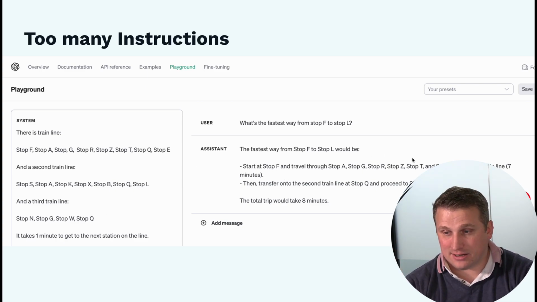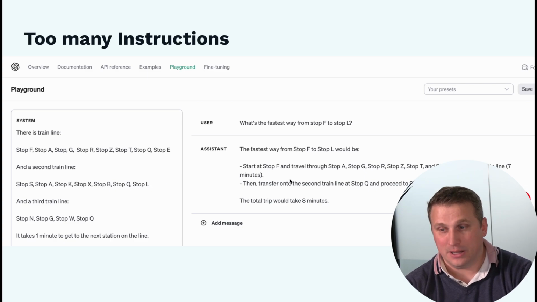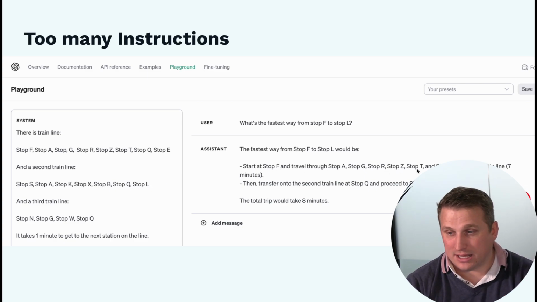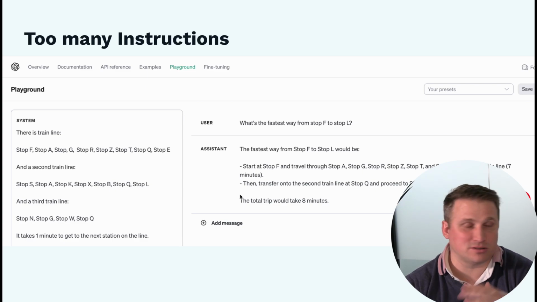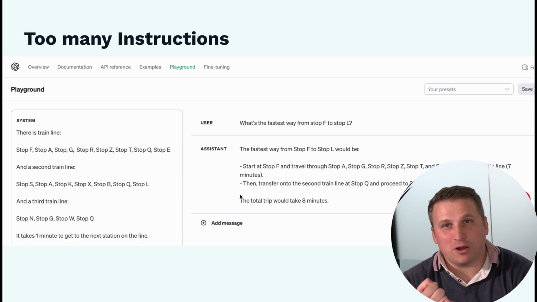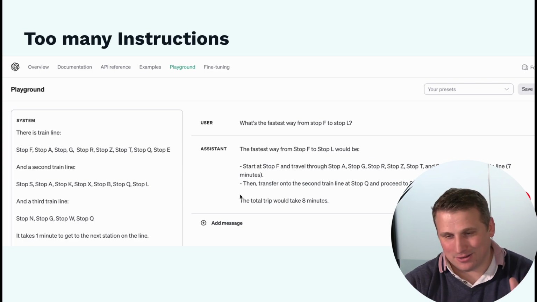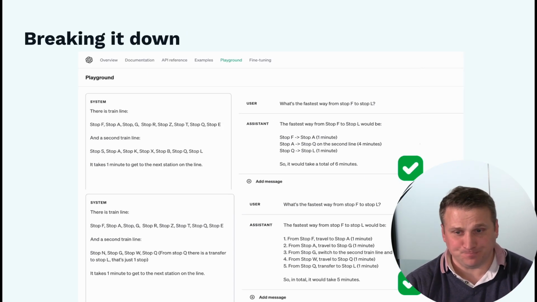So it's actually suggested that we go straight to stop Q, and then from stop Q we transfer over here and we go to stop L. The whole journey would take 7 minutes, but it thought that it would take 8 minutes. And actually the shortest journey is to go from stop F to stop G to stop Q to stop L. So it's the wrong amount of time, wrong path, it just hasn't managed to track the reasoning.